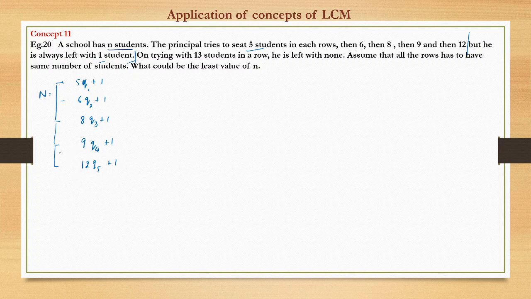So we can write the number of students in the school as 5q plus 1, 6q2 plus 1, 8q3 plus 1, and so on. So this is nothing but a number which when divided by 5, 6, 8, 9, 12 gives remainder 1. What is such a number? So n can be written as LCM of 5, 6, 8, 9, 12 plus 1. This we have seen in one of the cases earlier when the remainder is common.